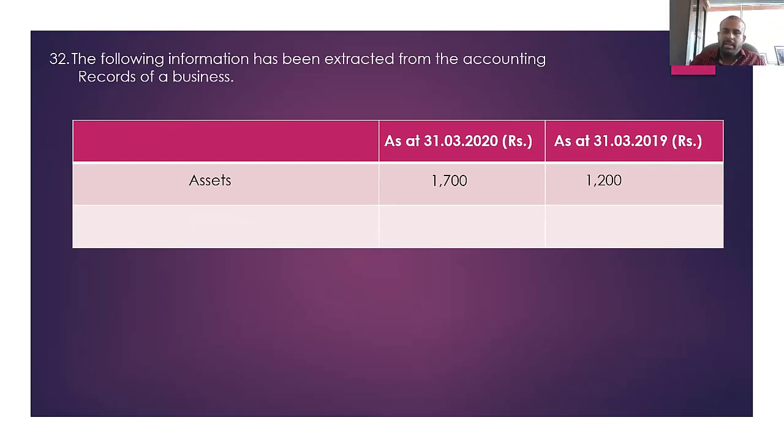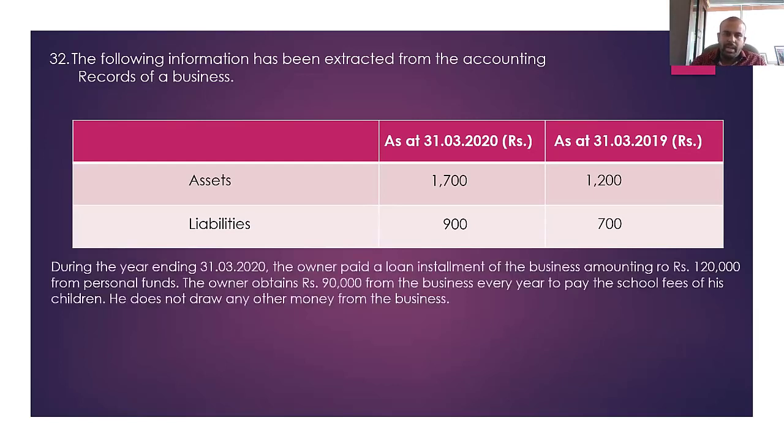Liabilities at the beginning of the current year are 700,000, and at the end of the current year 900,000, right? During the year ending 31st March 2020, the owner paid the loan installments of the business, 120,000, out of his personal funds. He obtained 90,000 from the business every year to pay the school fees of the children.